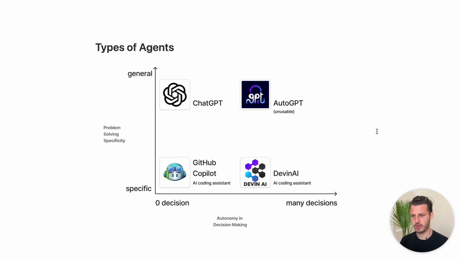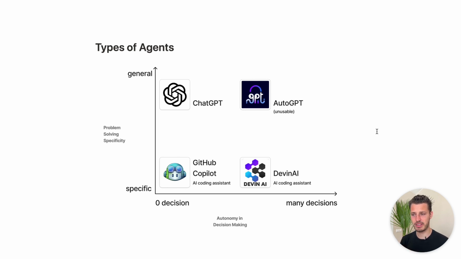Then on the other side, we have Devin AI, for example. And Devin AI is also very specific because it's only built for solving code problems, but it's also very autonomous. This means that you can give it a task and it will do a lot of steps. It will make a lot of decisions to solve this problem for you, so you don't have to do it yourself. So you can say, Devin, go, please implement this new function. And then it will come back one day later or something and says, yes, here's the result. I tested everything, it should work.